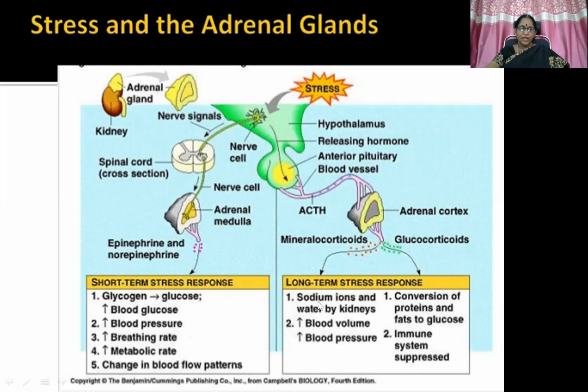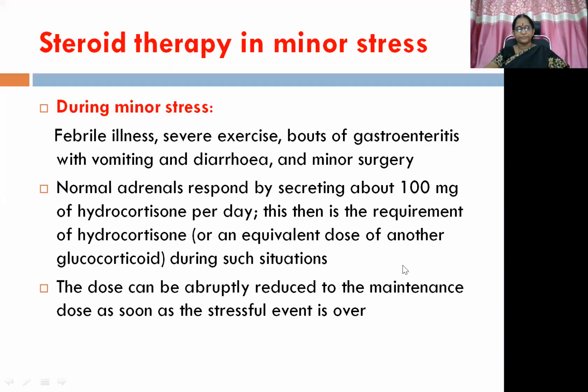And in long-term response, mineralocorticoids, sodium ions and water by kidneys balancing, electrolyte and fluid balance. So blood volume will be raised and blood pressure will be raised, and conversion of proteins and fats to glucose with glucocorticoid administration, and immune system will be suppressed. This is how the stress response will be there with the release of glucocorticoids and mineralocorticoids. And whenever there is a derangement, we are going to administer the dose during stressful conditions exogenously to get those effects.